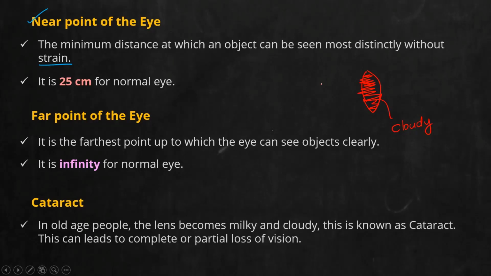Now, to correct cataract, you can opt for surgery. There are cataract surgeries available. So if you suffer from cataract, it can lead to partial or complete loss of vision.